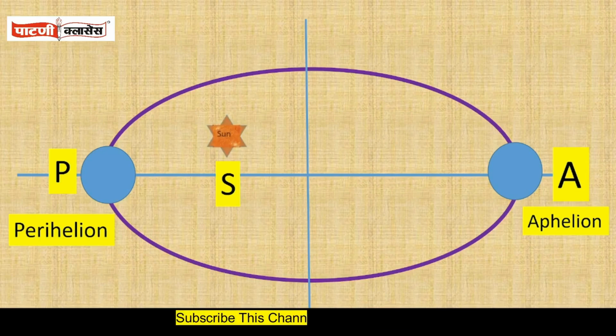Thus, there are two points, one is a perihelion and another is an aphelion. S is the Sun situated at one of the foci.